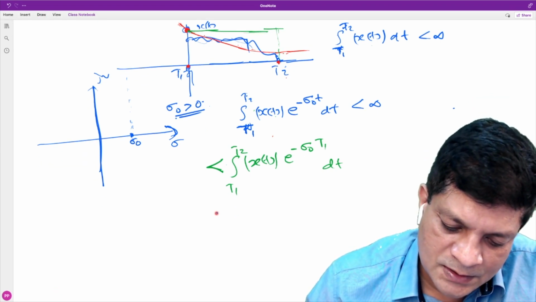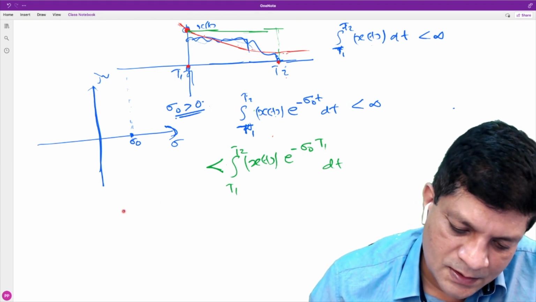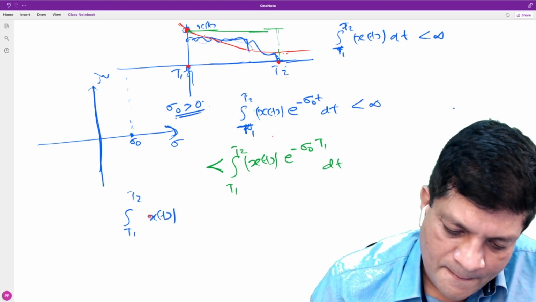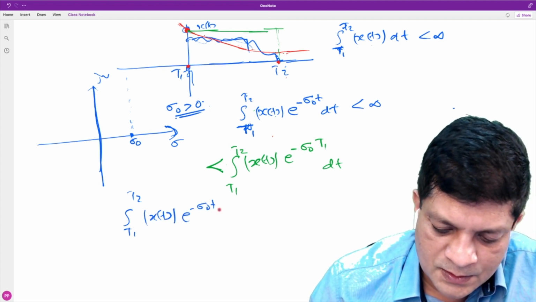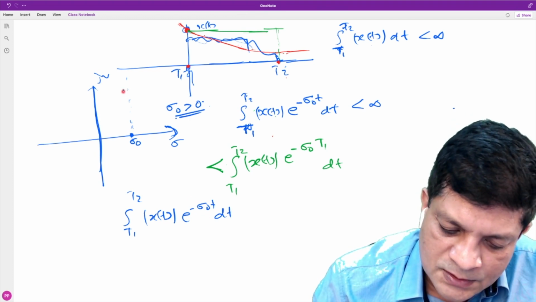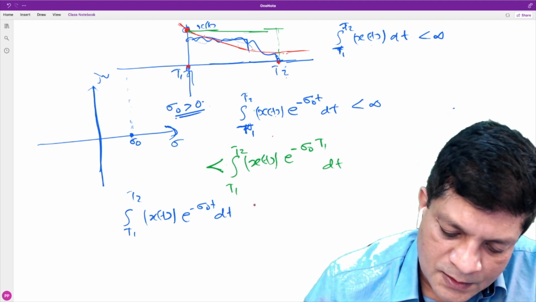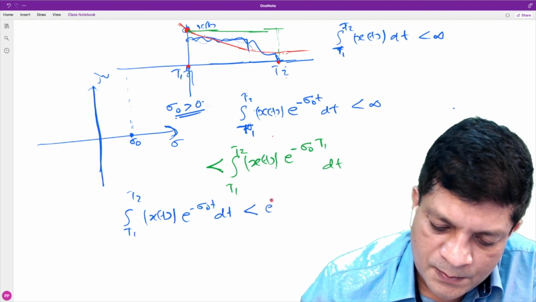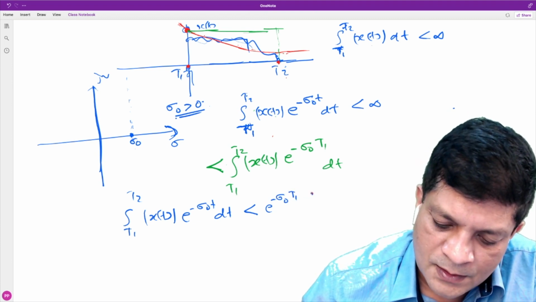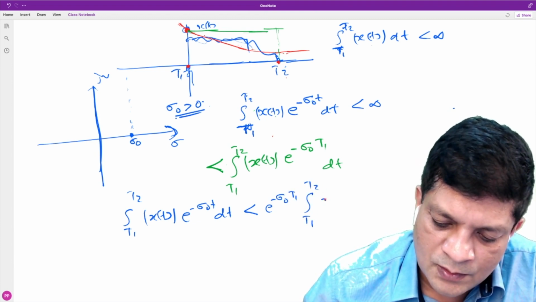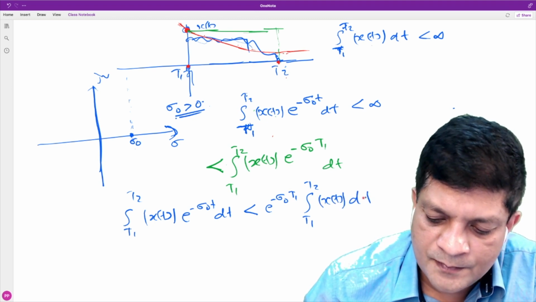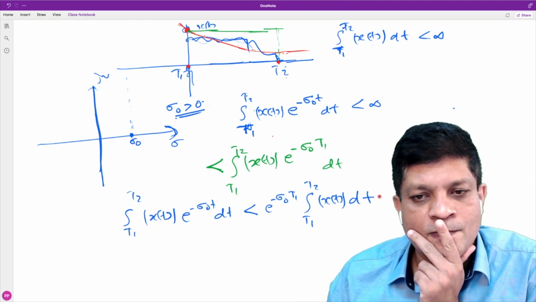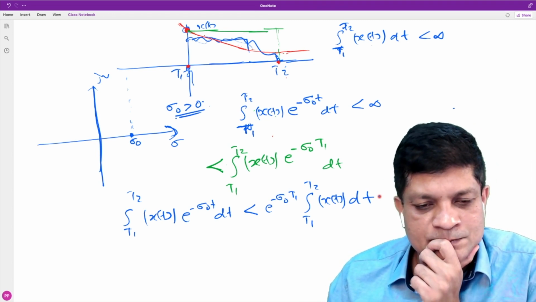So can we write this as this integral? I am writing it here: integral t1 to t2 mod x(t) e to the power minus sigma naught t dt. That is the condition for existence of the Laplace transform at this point. That is always less than this constant, e to the power minus sigma naught t1, into integral t1 to t2 mod x(t) dt. Is it that? What does it mean?